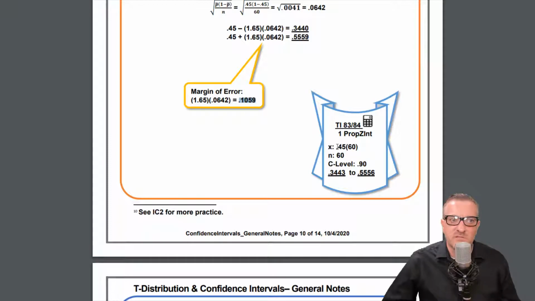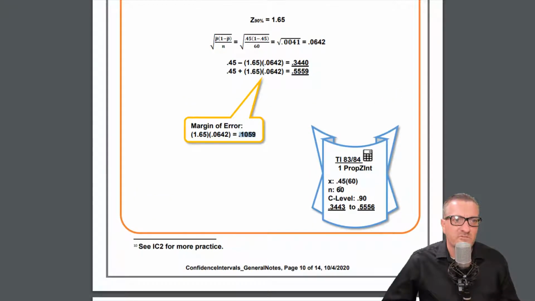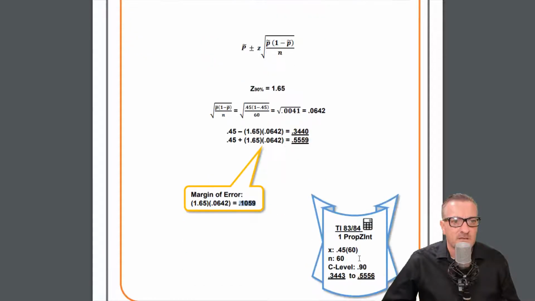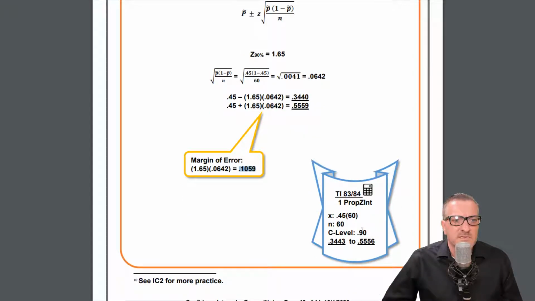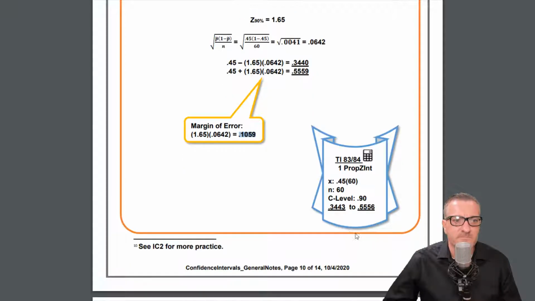So then on this one, we do the same thing. Just put in the 0.45, and then the 60. Like I said, if this comes out to a decimal, you need to make it an integer, so round to an integer. I believe you usually round up, but you may want to try it two different ways. And then 60 and the confidence level. They say confidence level, but it actually means confidence interval of 90. And then you get your answers.